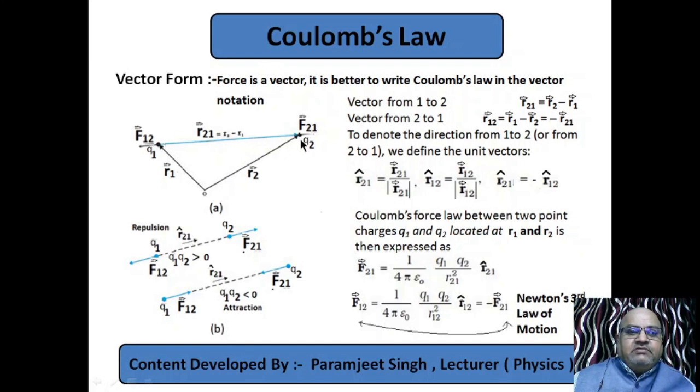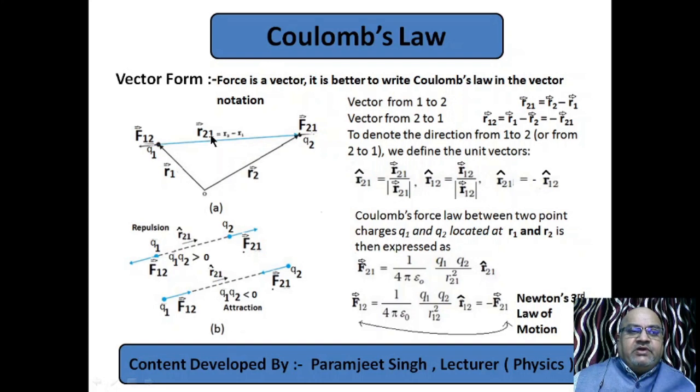See the blue line, the arrow is headed towards F21. Along this line, r21 is the vector, that is from 1 to 2. What will be r21? If we apply the triangular law of vector addition in this triangle, we will get r2 minus r1.